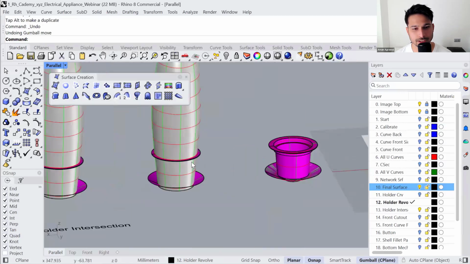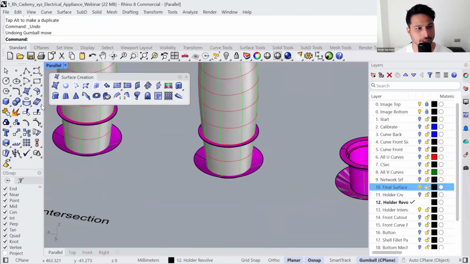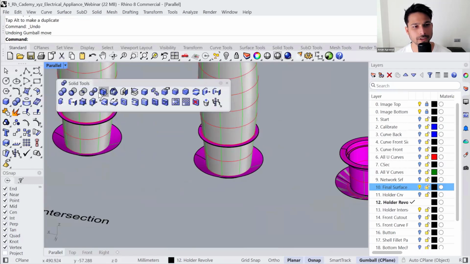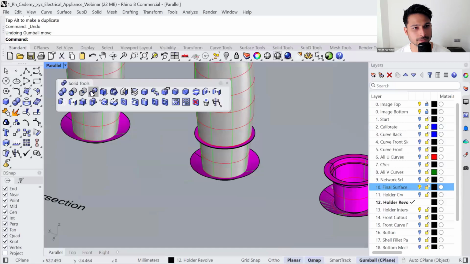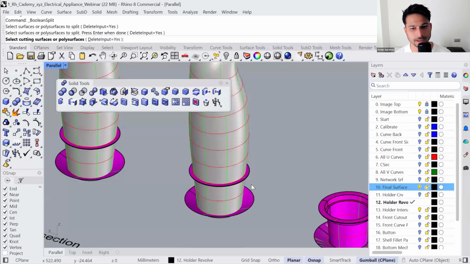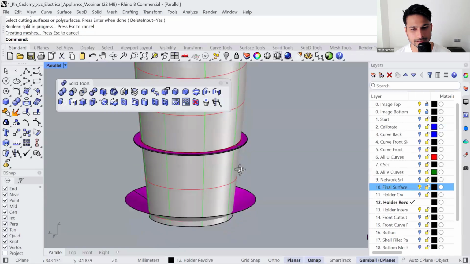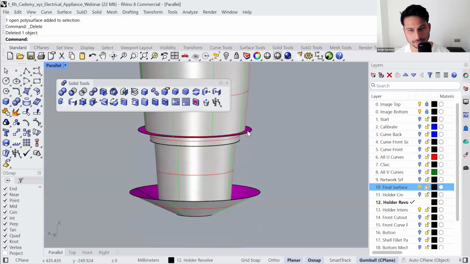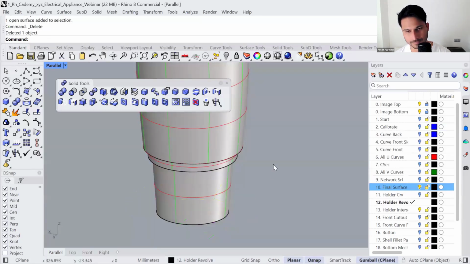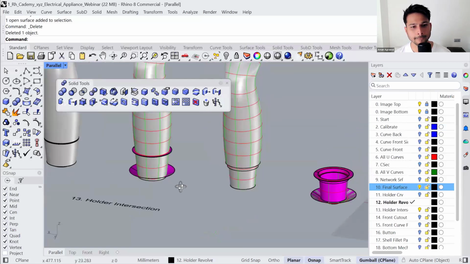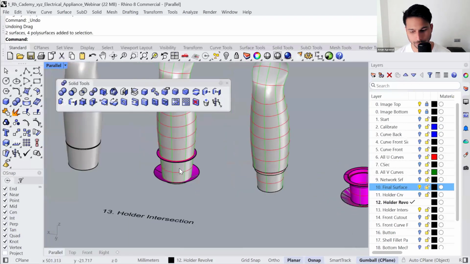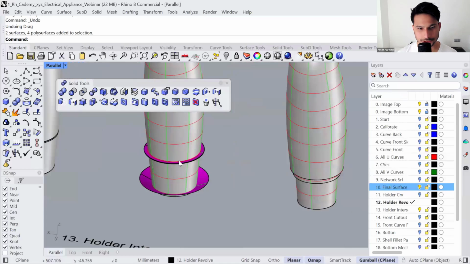So let's see how can we separate the two sections. We will be running Boolean split command. Boolean split. Okay. So let me run Boolean split, select the geometry, use this, and this is gonna trim out the bottom part. Okay. So this is the top section. And I have created another copy of the same model with the same revolved profiles. No, we didn't activate history.